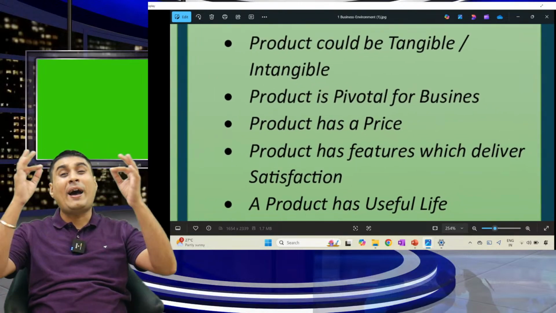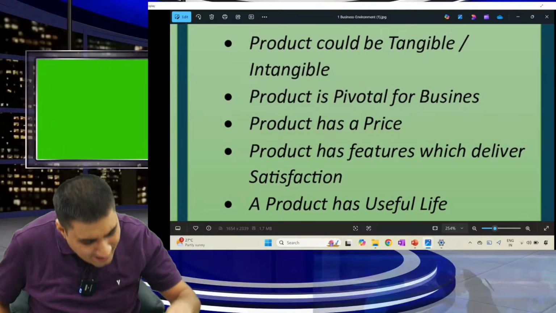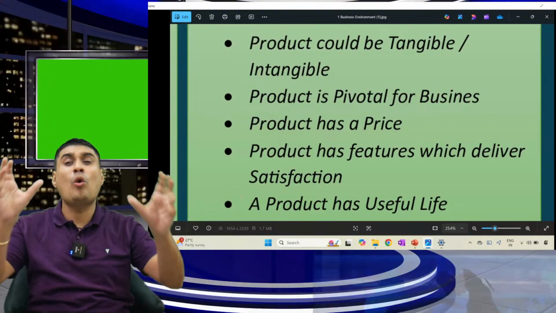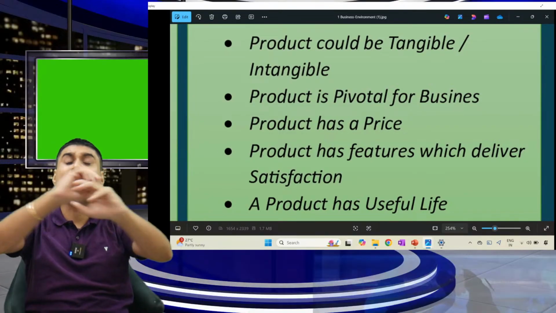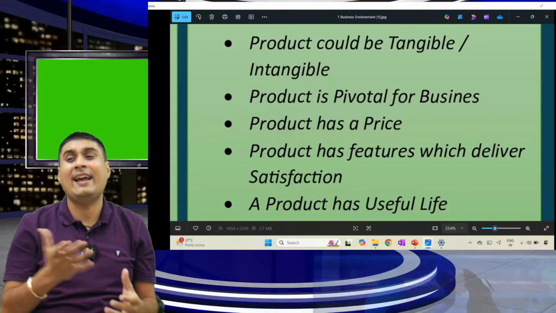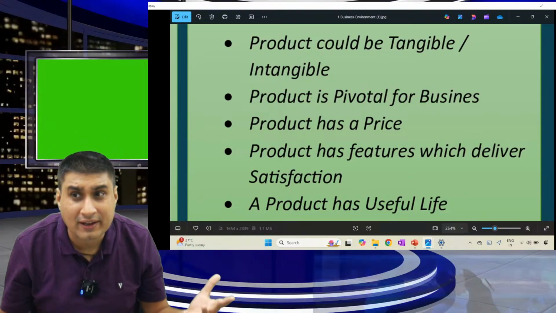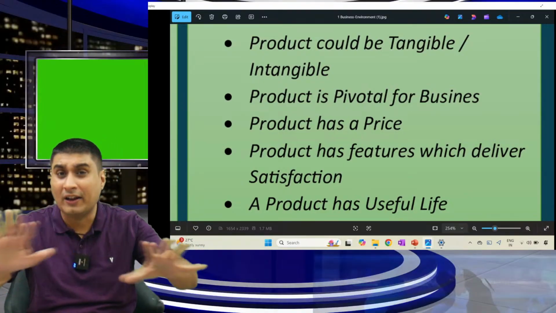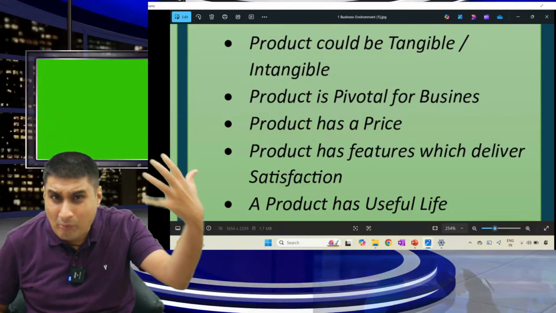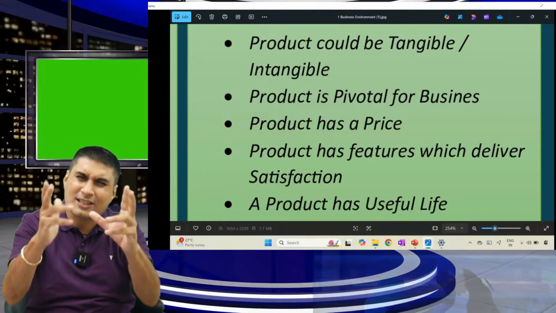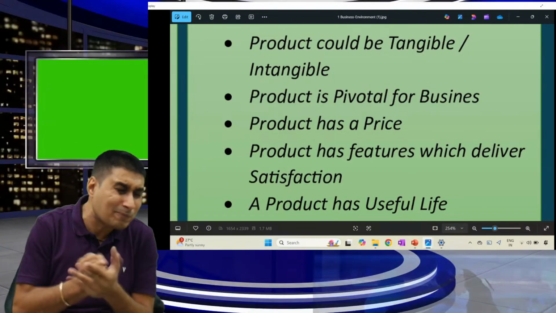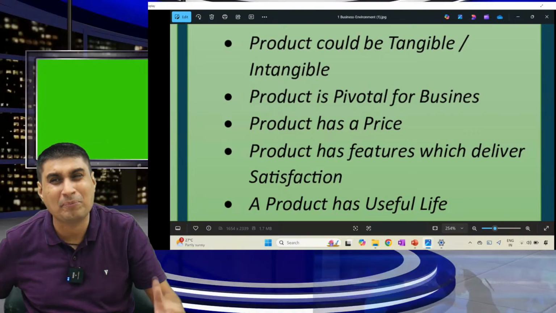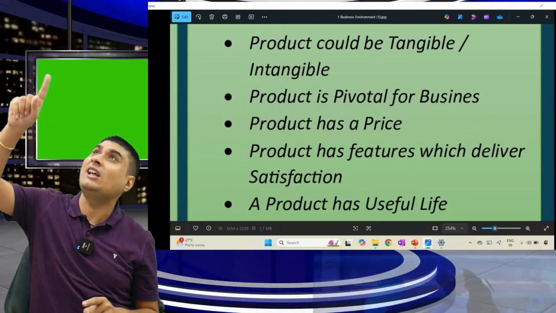Second, product is pivotal for business. In this world, the most important thing is product. All departments, production, finance, marketing, HR revolve around product. Mark Zuckerberg doesn't look at finance. He doesn't look at how much money. He is just obsessed with one thing: product. It should be a sexy product, so that people watch reels the full day.